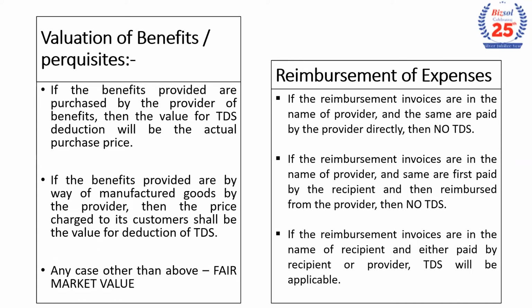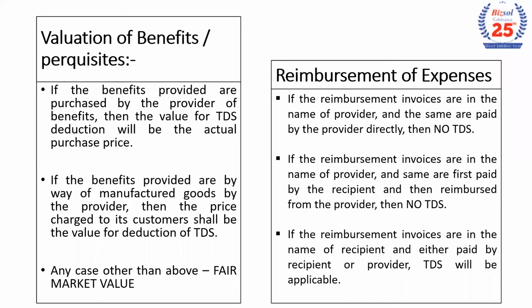Now there is also a case wherein the reimbursement invoices are in the name of the service provider and the same are first being paid by the recipient and then reimbursed by the provider, then there will be no TDS. So a very fundamental rule: if the service invoices are in the name of the service provider, then there is no TDS.